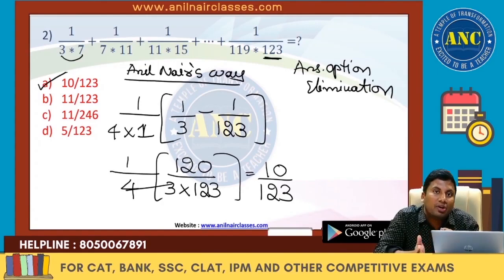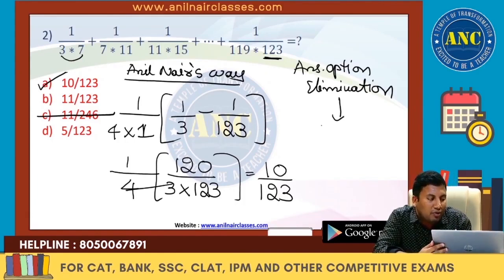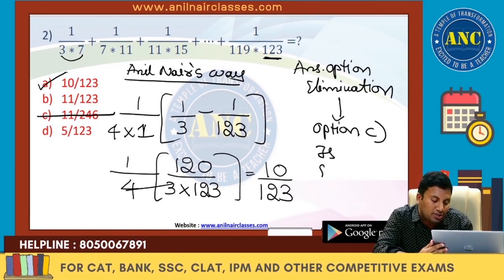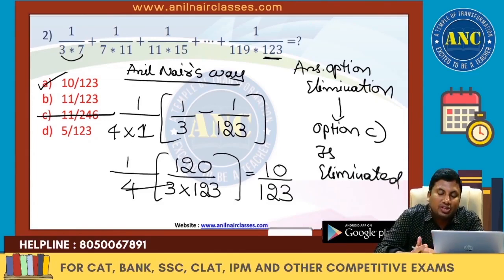Either it should be 123 or a factor of 123. 246 is a multiple of 123, so the answer 11 by 246 is eliminated. Just by looking at the question itself, only option C is eliminated. So method 2 is used here.